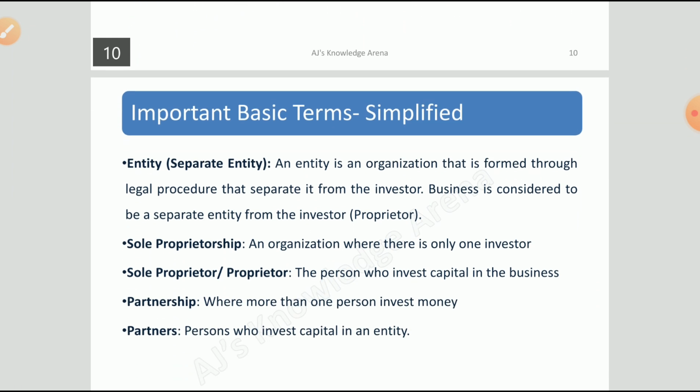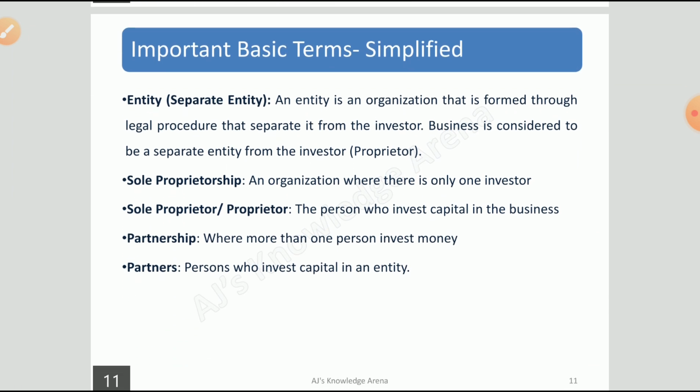Then coming to the next one, the next basic term is entity. Just understand, this is a very important concept. What is an entity, and what is a separate entity, rather, I would say in this case. Whenever you are looking at a business or doing a business, and whenever you are going to solve any questions, just think one thing: the owner is different from the business. A proprietor who is running the business is different from the business, as the business is a separate entity.